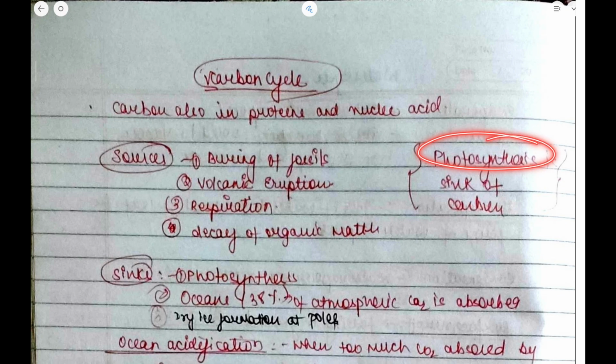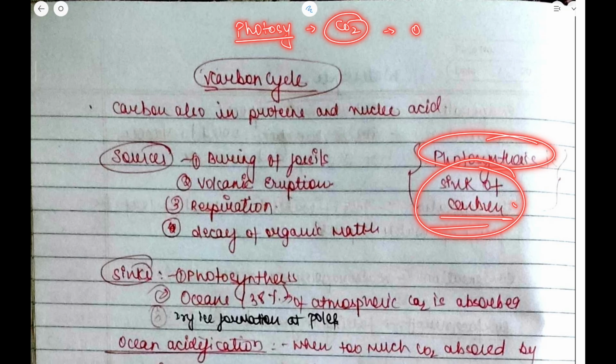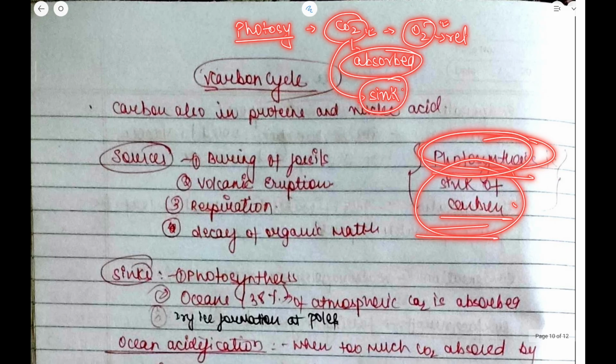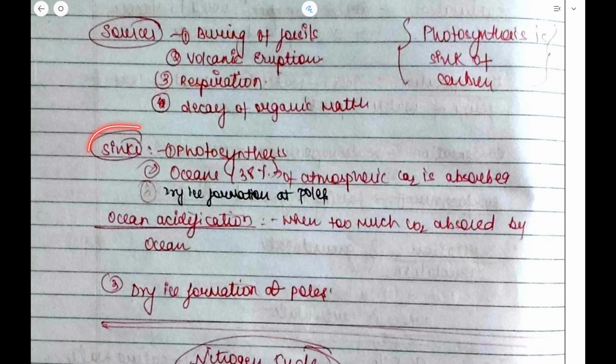Now photosynthesis acts as a sink of carbon. Why? Because in photosynthesis the plants take up carbon dioxide to give out oxygen. So oxygen is released into the environment and CO2 is absorbed. Whichever thing absorbs CO2 is known as a sink of carbon. So photosynthesis acts as a sink of carbon. Now let us talk about the sinks. Photosynthesis is a sink of carbon. Other than that, the ocean, 38% of the atmospheric CO2 is absorbed by the ocean, and dry ice formation at the poles.